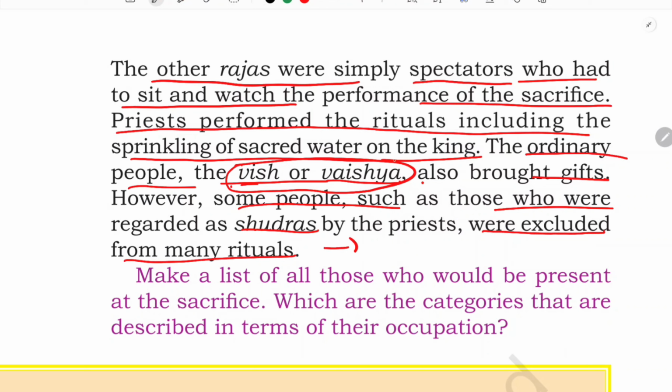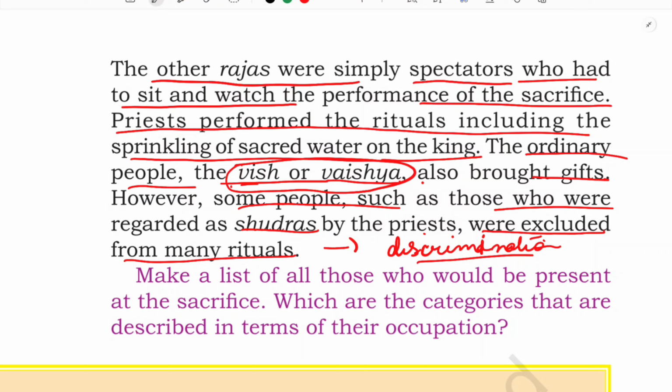However, some people, such as those who were regarded as Sudras by the priests, were excluded from the ritual. See here again what we can see? We can see discrimination, isn't it? Discrimination. So here, see, other Rajas also came, and as they were not as powerful as the Raja who is going to perform the sacrifice, they simply sit there. They are going to simply sit over there and witness the sacrifice or rituals which are going to be performed.